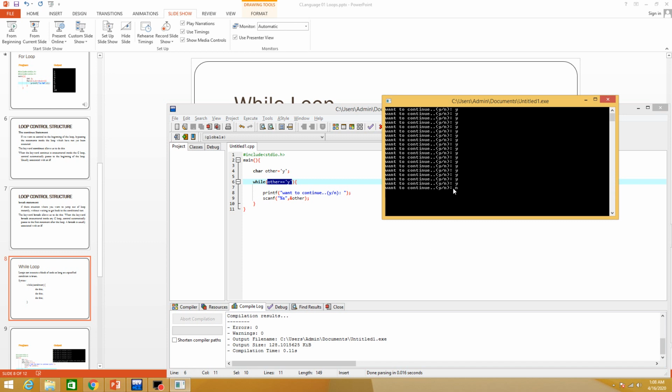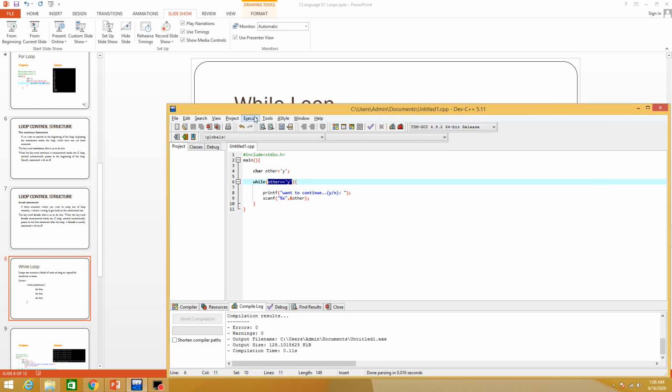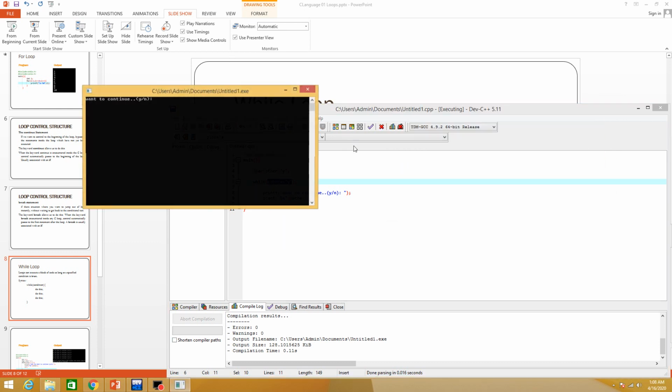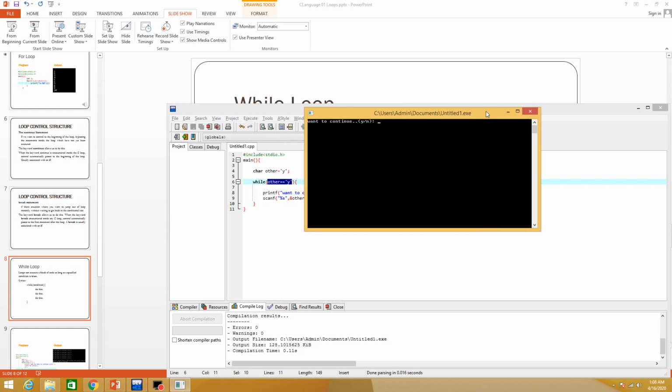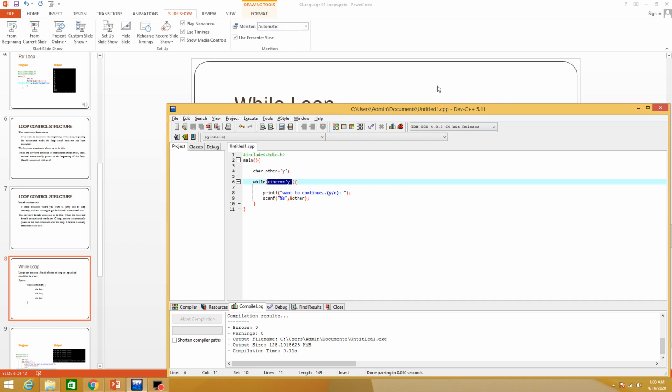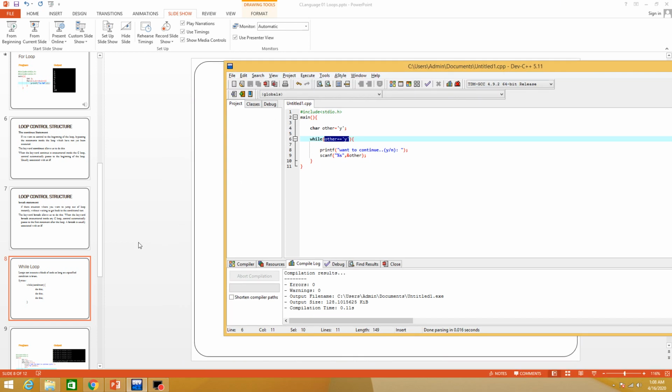You can see now if I press N and then enter, the loop will exit because N is not equal to y. Even again, if you press y, it will continue to execute. But if you press any other character, it will exit from the loop. So this is an example of a while loop.